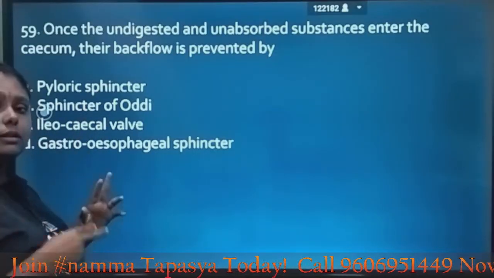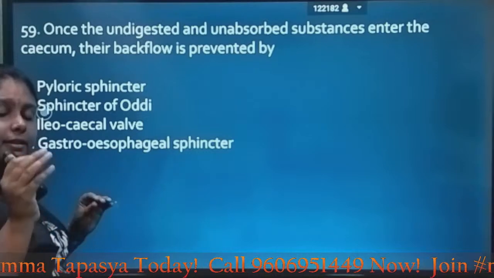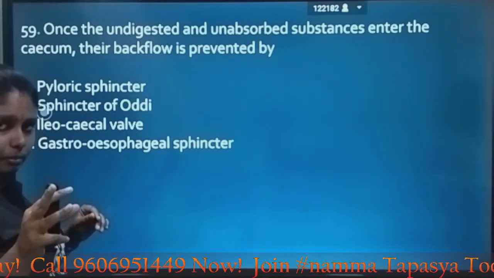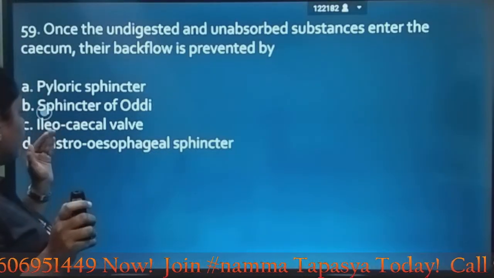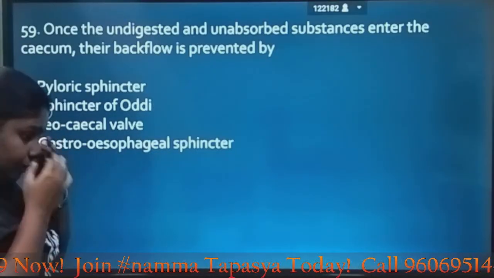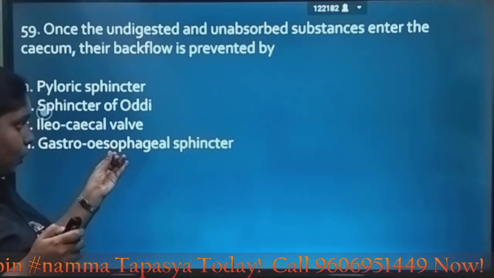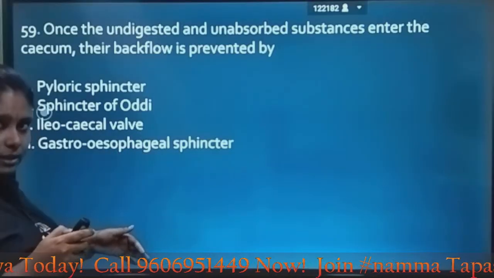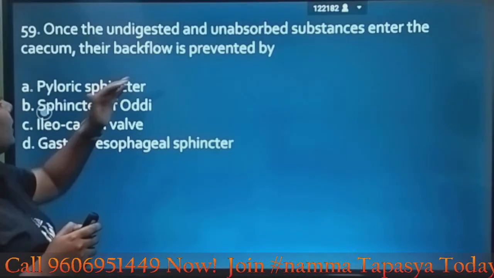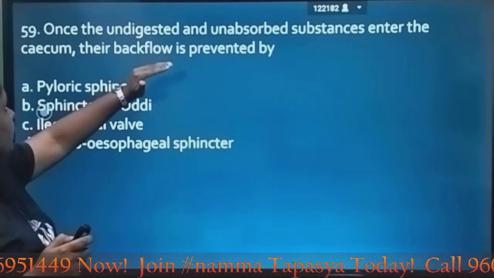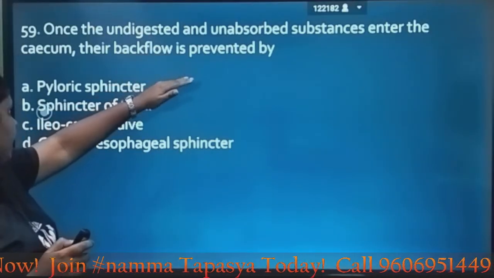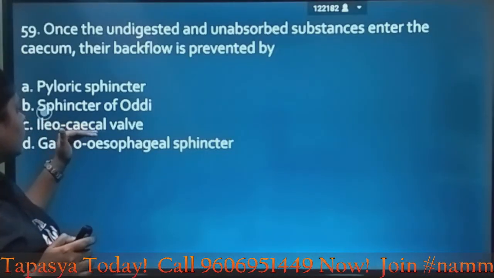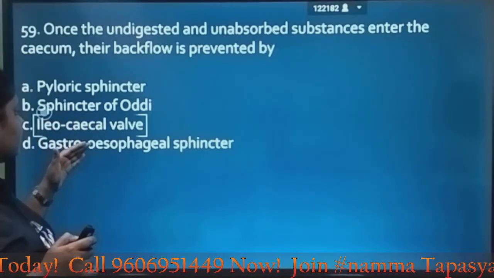Option B is most relevant to the secretion of digestive juice and HCl. Option D prevents the backflow of food from stomach to esophagus. So the unabsorbed food's backflow is prevented by the ileocecal valve, that is option C.